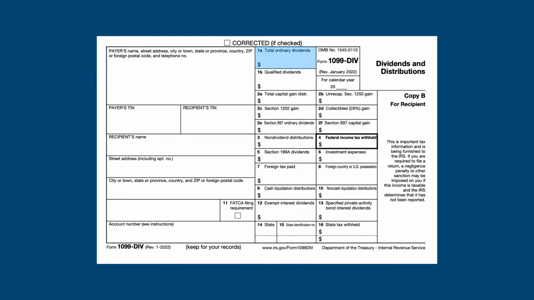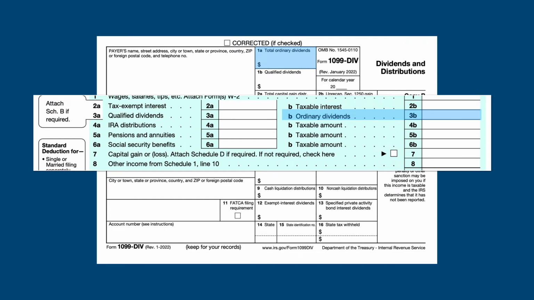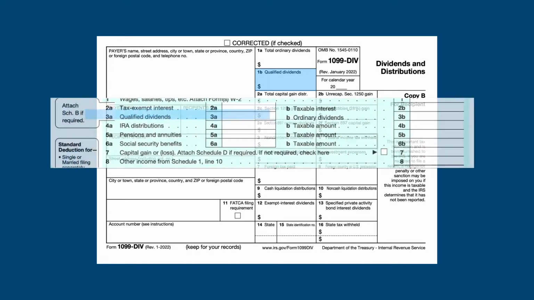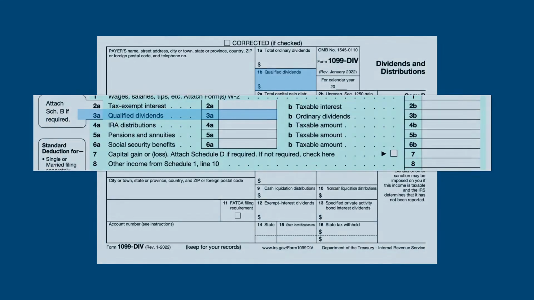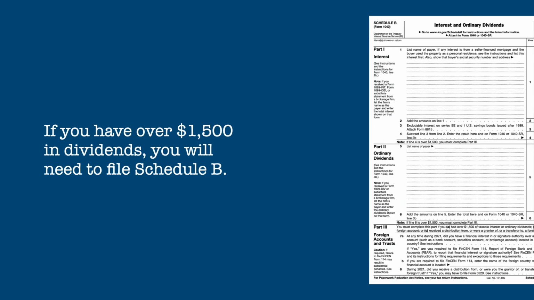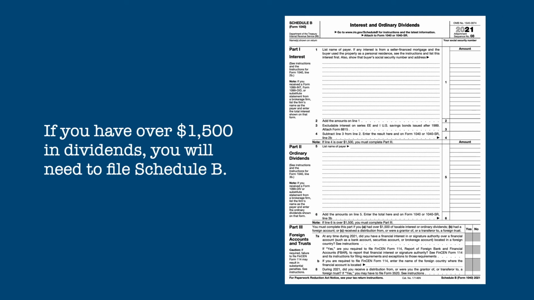Box 1A is the total amount of ordinary dividends. This amount is reported on line 3B of Form 1040. Box 1B is the amount of dividends that are considered qualified. This amount is included in the Box 1A amount and are not additional dividends. This amount is reported on line 3A of your 1040. If you have over $1,500 in dividends, you must also file Schedule B, listing the sources of all your dividends.